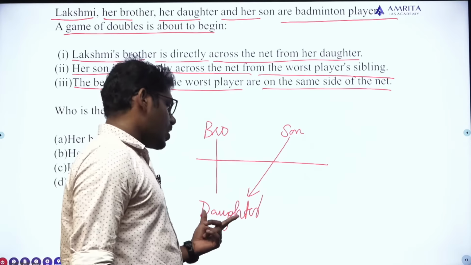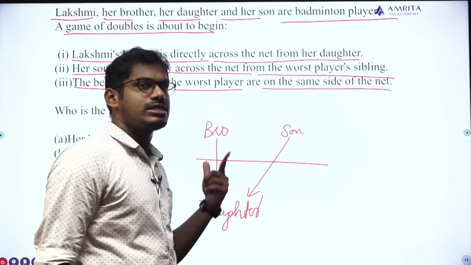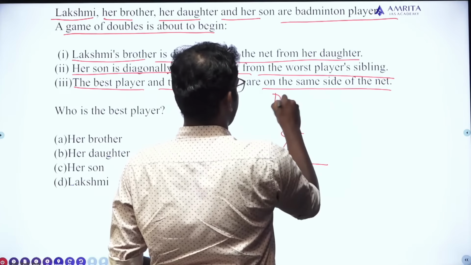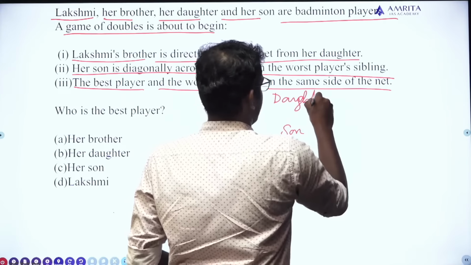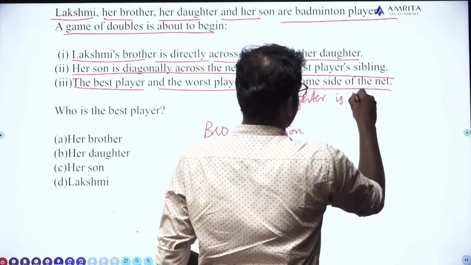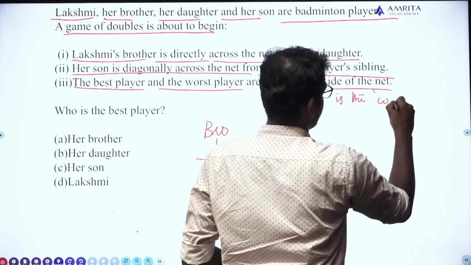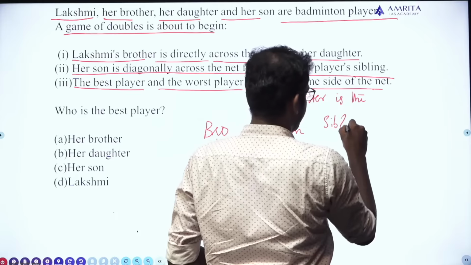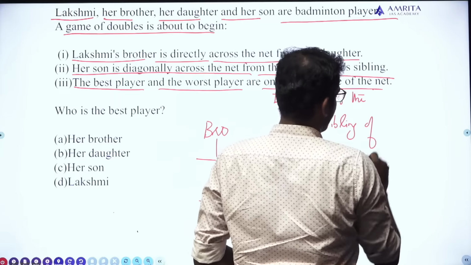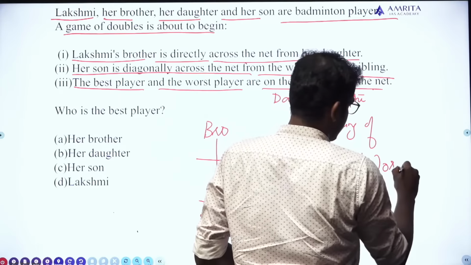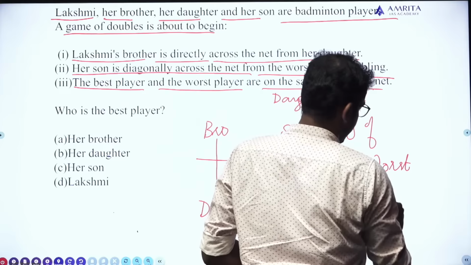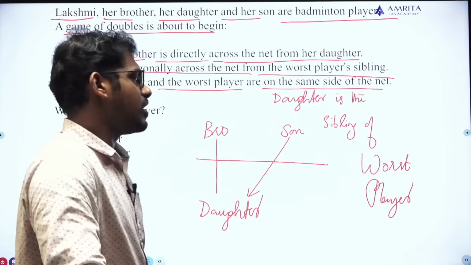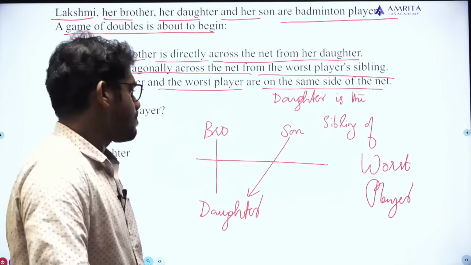So daughter is actually the worst player's sibling. Okay, so daughter is the sibling of the worst player. Is it correct? Yes. Daughter is a sibling of the worst player.